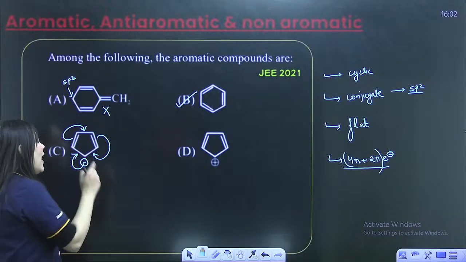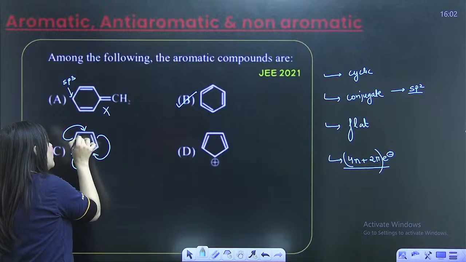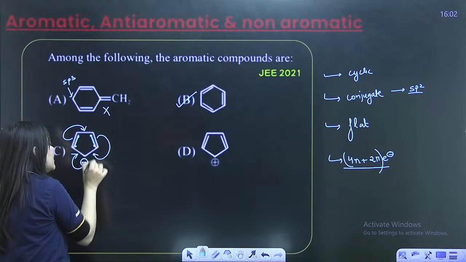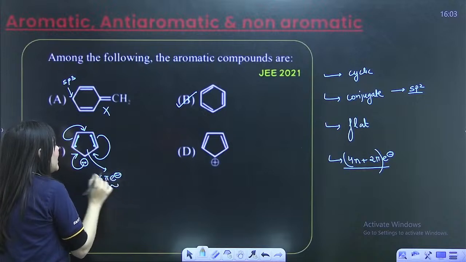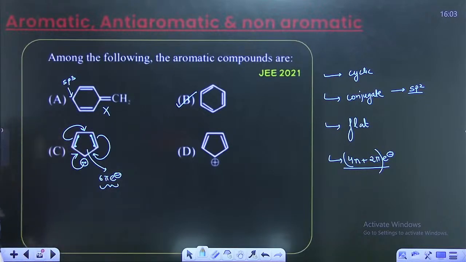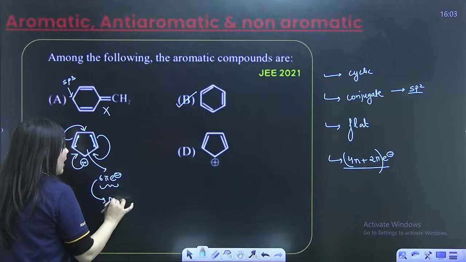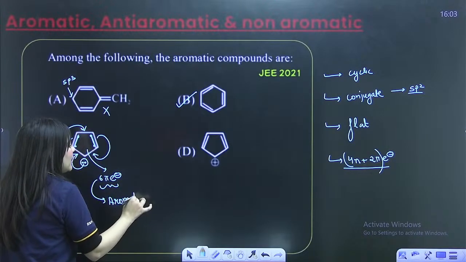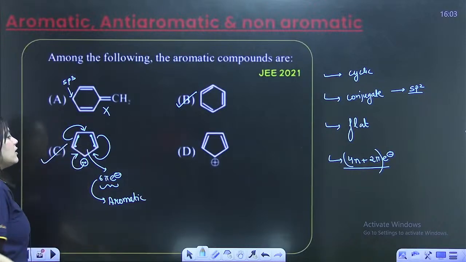And when it does, it becomes a 1, 2, 3, 4, 5 and 6 pi electron system, which is definitely an aromatic system. It follows the 4n plus 2 pi electron rule. So C is also aromatic.